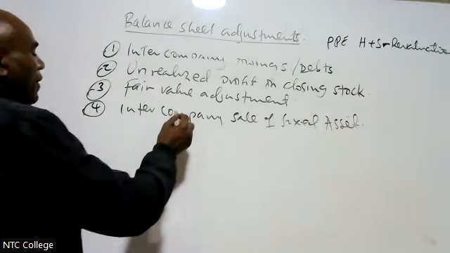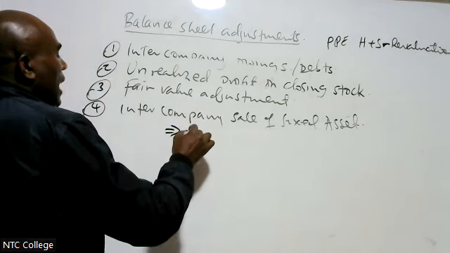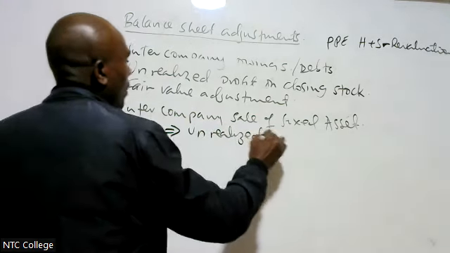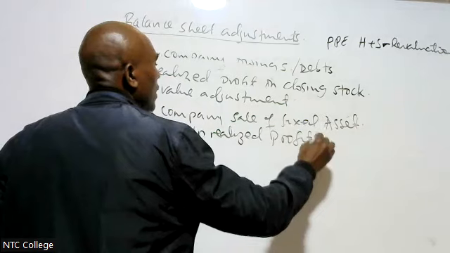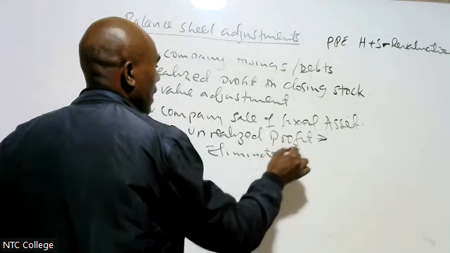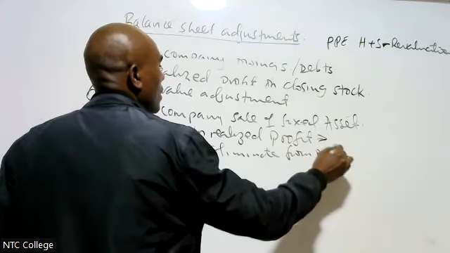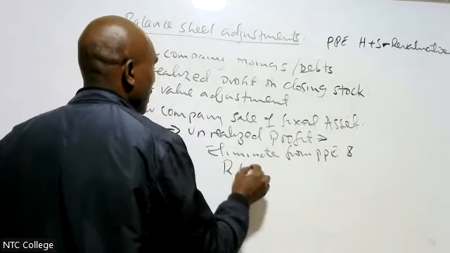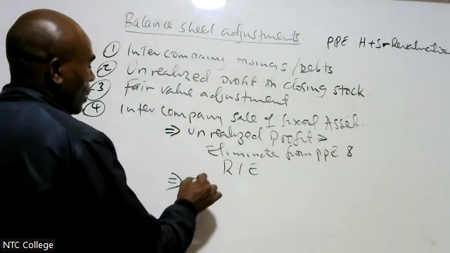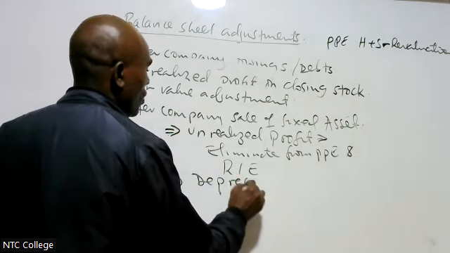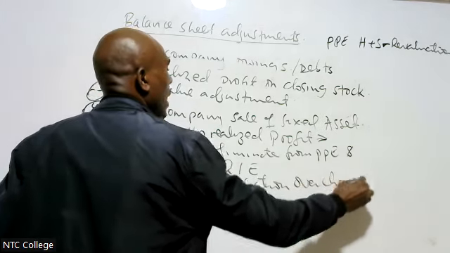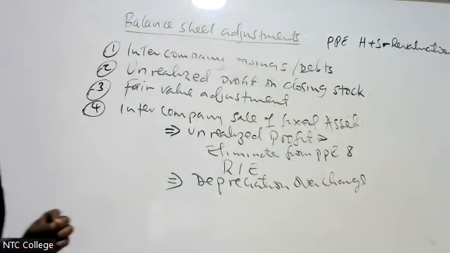Therefore, if we have intercompany sale, number one, we shall have the unrealized profit. This one we have said we eliminate from PPE and retained earnings. Then number two, we are going to have what we call depreciation overcharge.